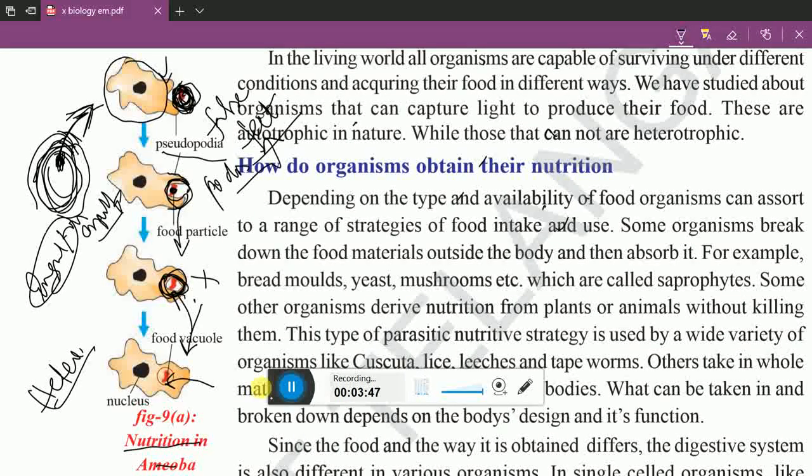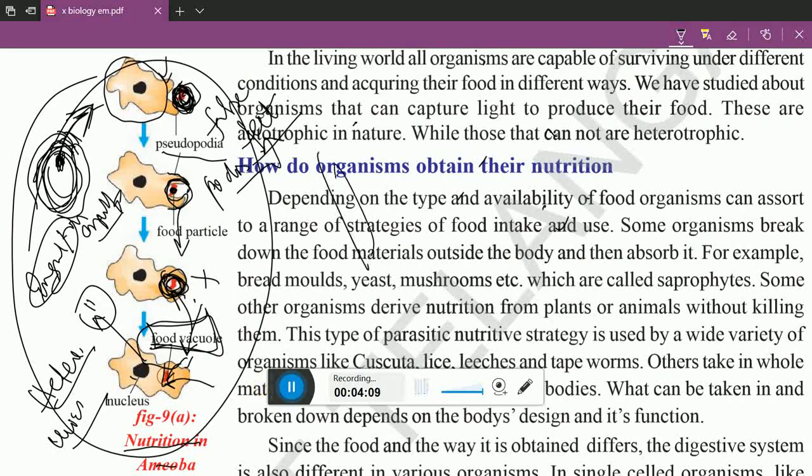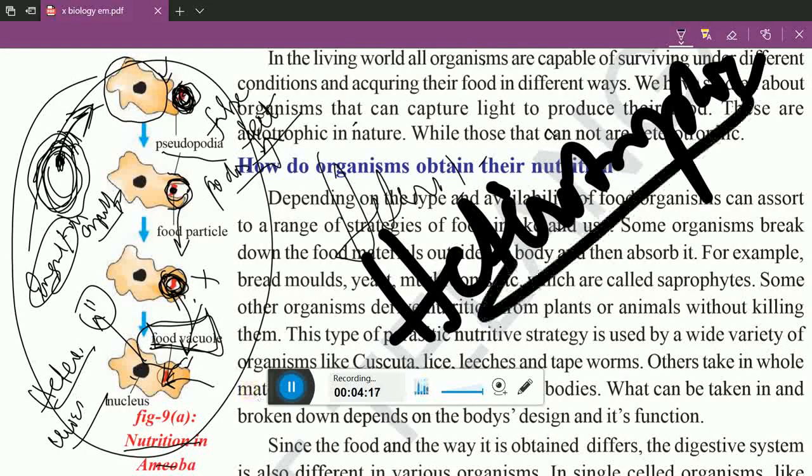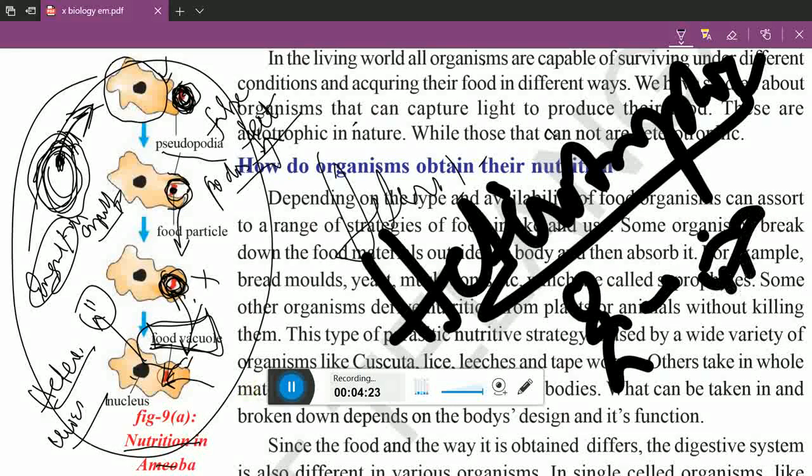Inside that engulfed part, it consists of a food vacuole. And you know that amoeba consists of a single cell. In 8th class you have read about that. It is a uninucleated cell, only one single cell, and it engulfs the food with the help of the food vacuole. Then it digests the food material. So this is what we are explaining about heterotrophic nutrition. Heterotrophic nutrition means one organism depending on another organism for food materials. That is called heterotrophic nutrition.